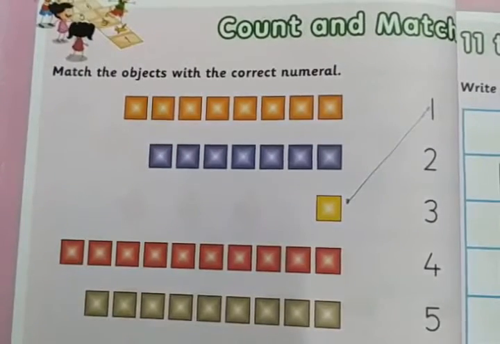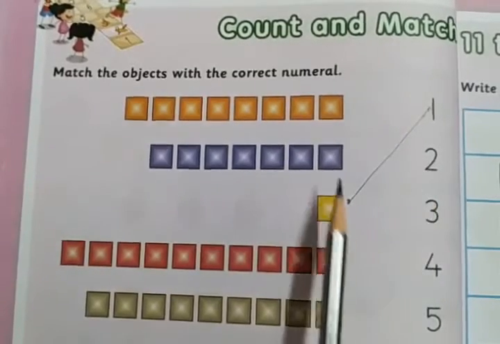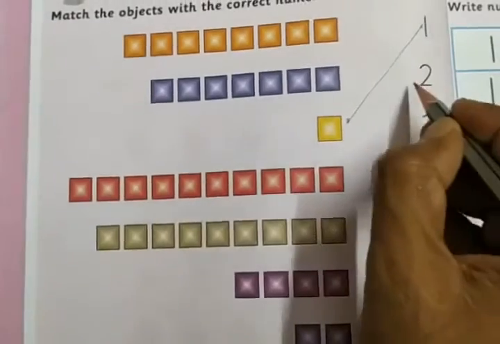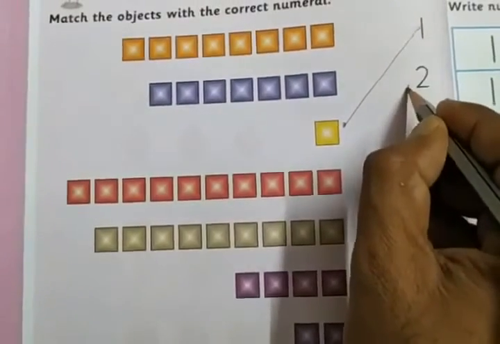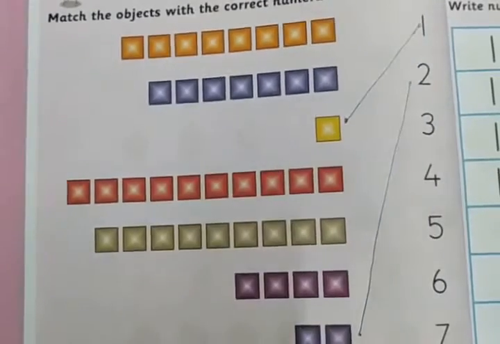Right. And next is number 2. Numeral 2. Find where is the numeral 2. Two objects, 1, 2. Here numeral 2, objects 2. See here. Numeral 2, objects 2.